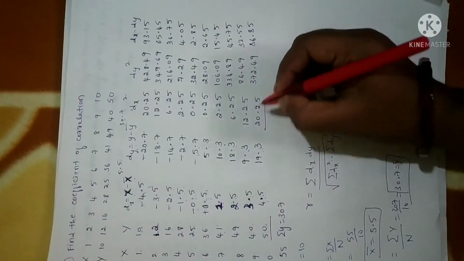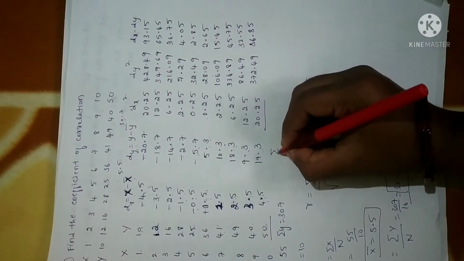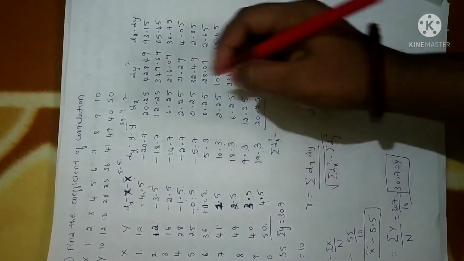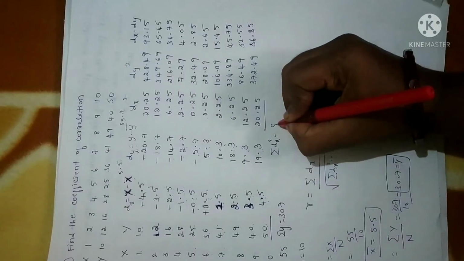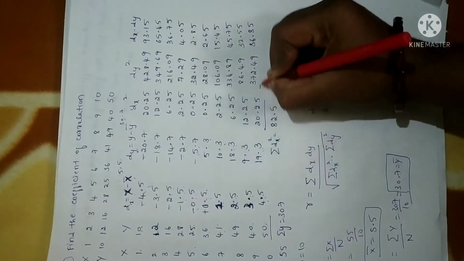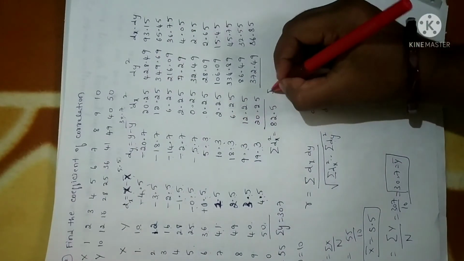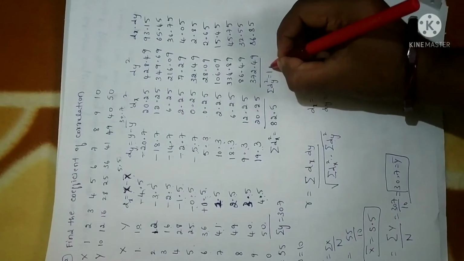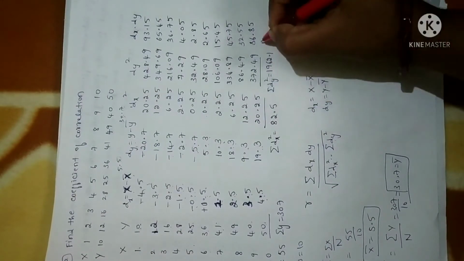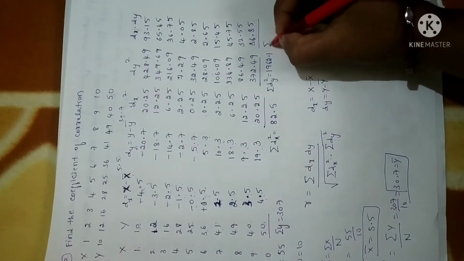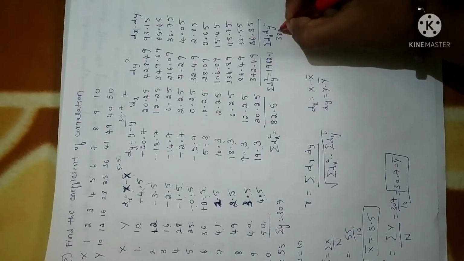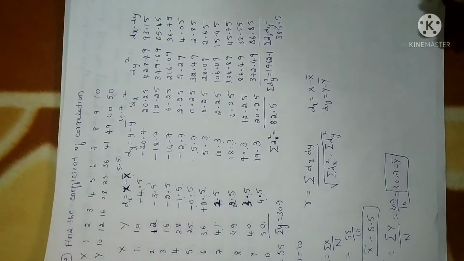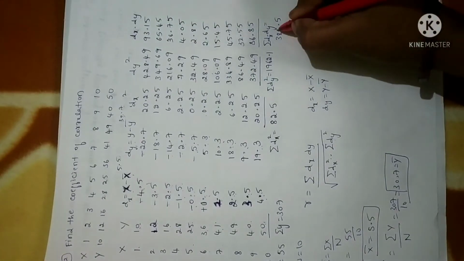Now we need the sum of all those columns. So let me add the values. That is, let me calculate the summation of dx square. You need to add all these values of dx square. Use a calculator. If you add, you will get 82.5. Similarly, add all these values. You will get dy square as 1962.1. Now we have to add summation dx into dy. So you will get 385.5. Clear? It is 385.5.